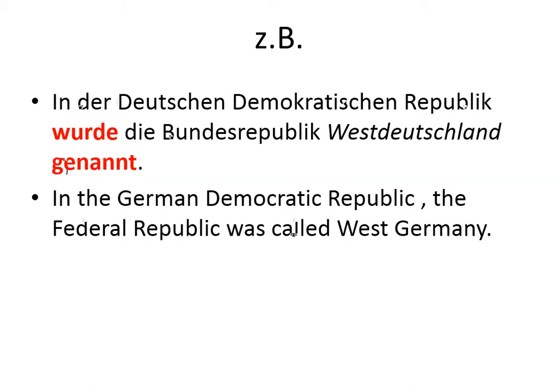In der DDR, oder in der Deutschen Demokratischen Republik, wurde die Bundesrepublik Westdeutschland genannt. So we're looking at was called. Was, we're looking at the past tense of werden. So to conjugate that for er, sie, es form, even though that looks like a really long word that could be plural, no, it's the er, sie, es form. So wurde. And then the verb nennen, to call, becomes the past participle genannt.